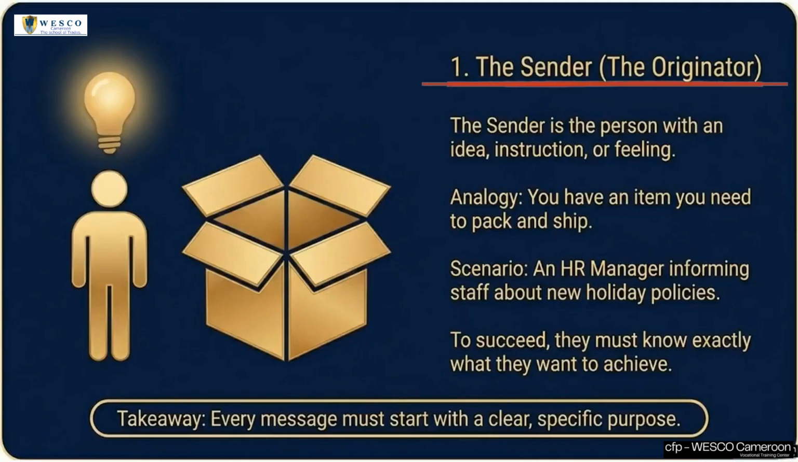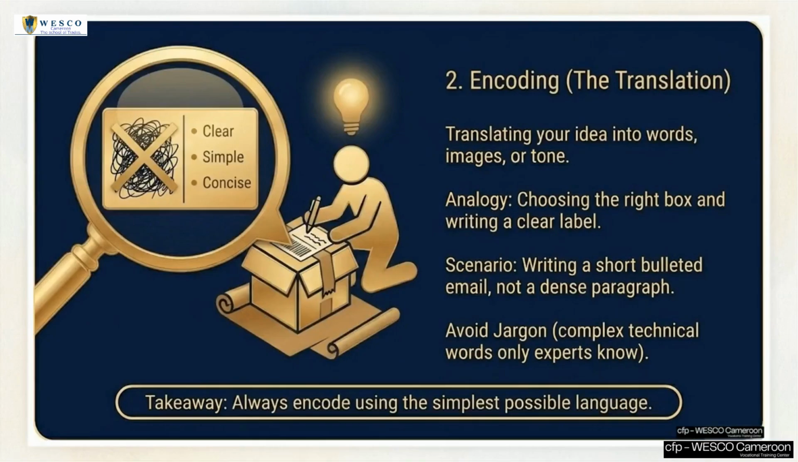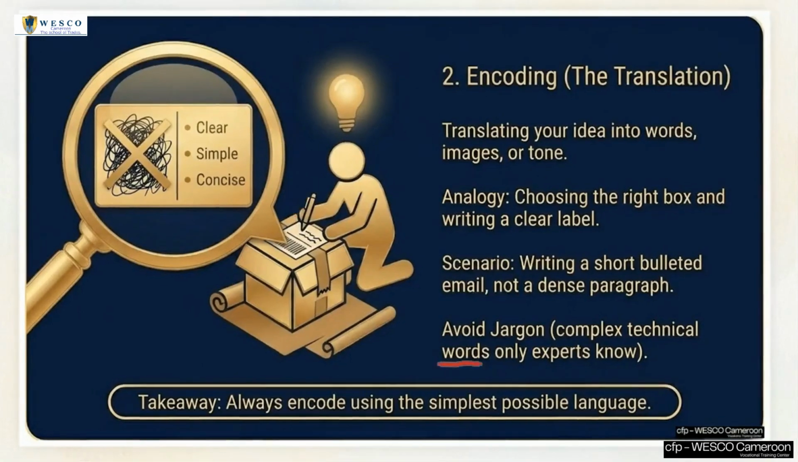This 7-step delivery loop outlines the exact pathway a message takes from sender to receiver. We will use this diagnostic schematic as our master roadmap. Stage 1 is the sender. Before you communicate, you need a clear, specific business purpose. Think of your idea as an item you need to pack and ship. You must know exactly what you want to achieve before you start.